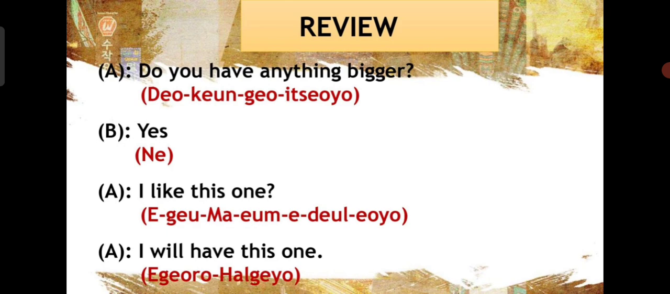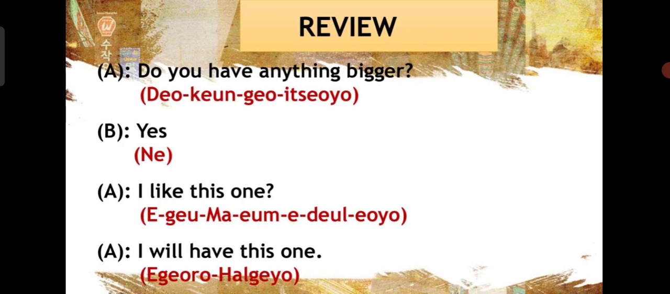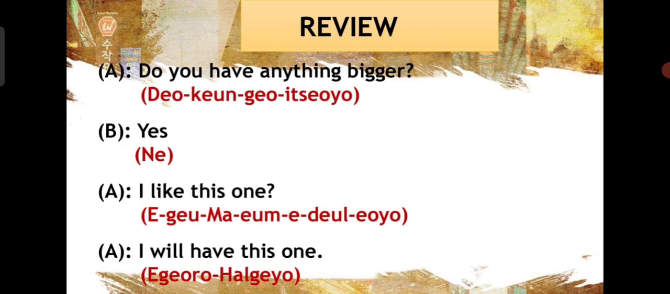Next is, do you have anything bigger? For example, you tried the dress and you are not satisfied, and you want something bigger or smaller in size. In that case, use that sentence. So A says, do you have anything bigger? Dokkungo isayo. And B, nee, yes. If they did not have the bigger size, they would reply anio, but in this case they have a bigger size, so she replies nee. Then A will try it.